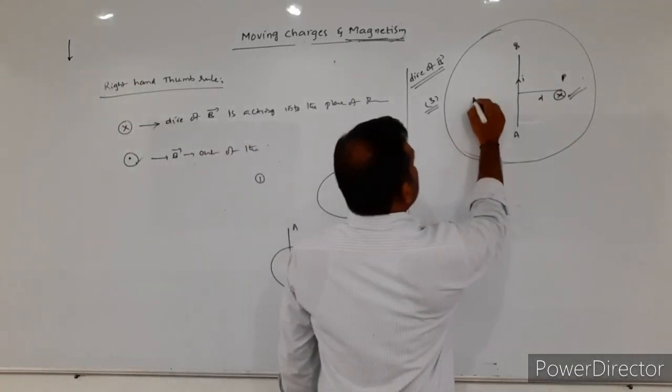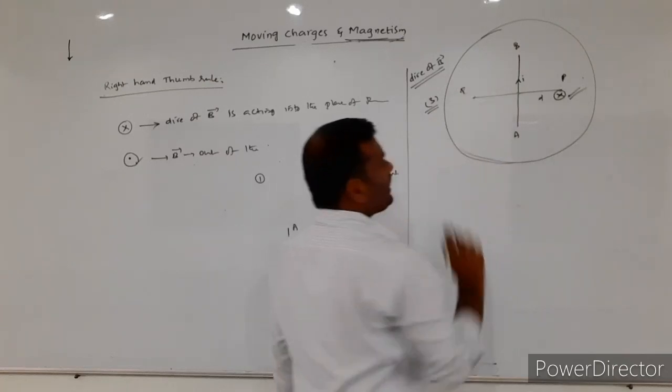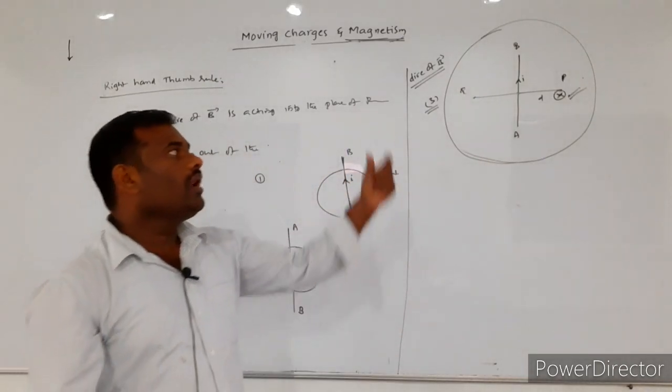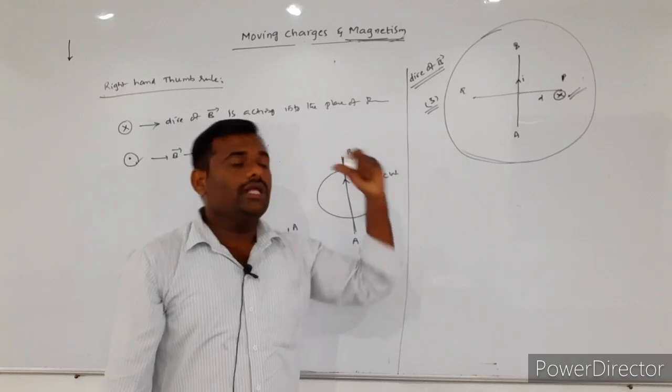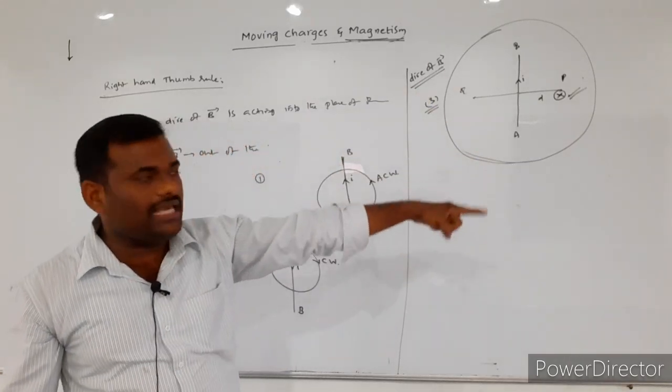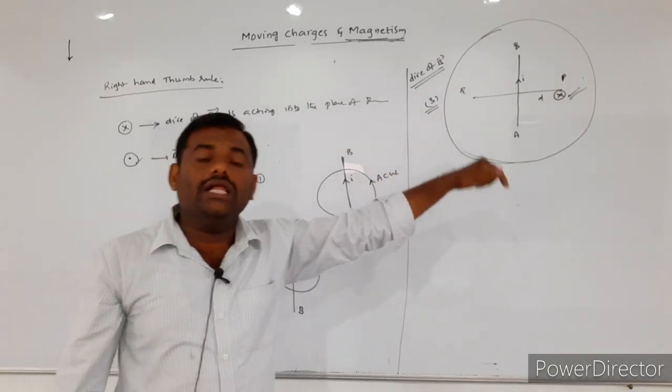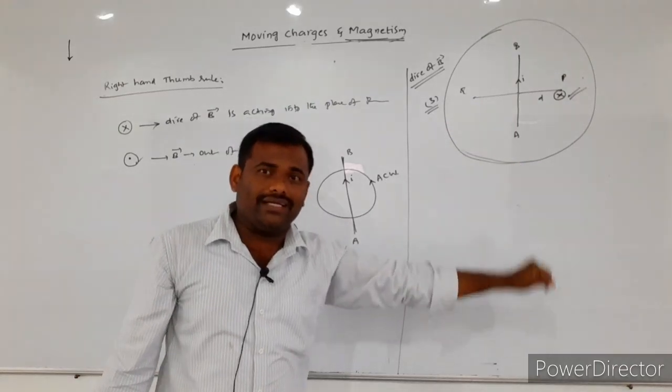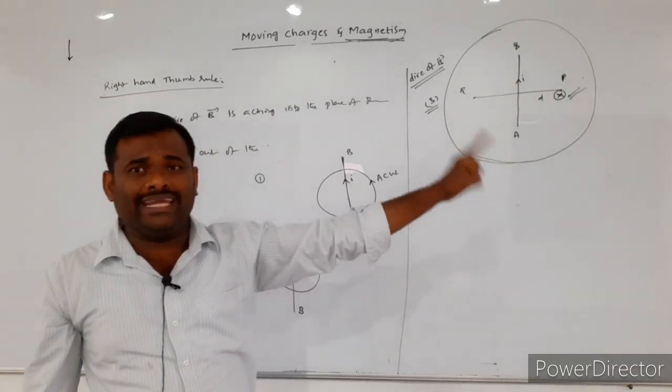Suppose I consider one more point Q on the left of the conductor. On the right of the conductor, if you see, the magnetic field will be acting into the plane of the paper. It is very, very important in the numericals.